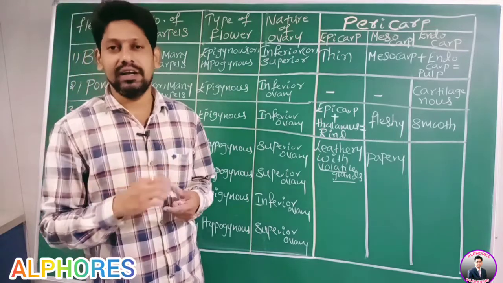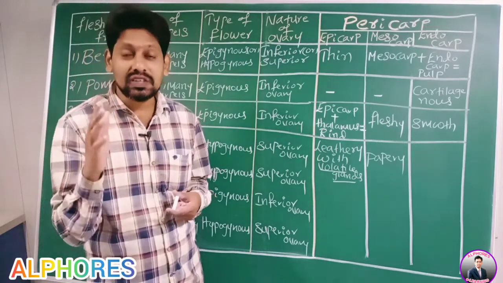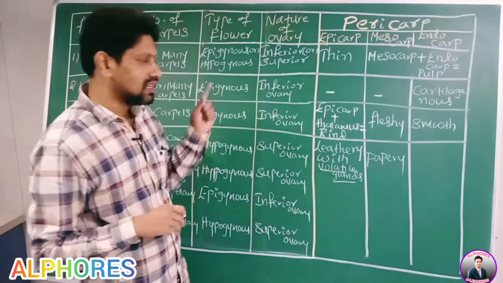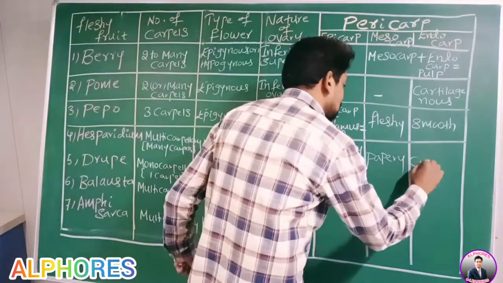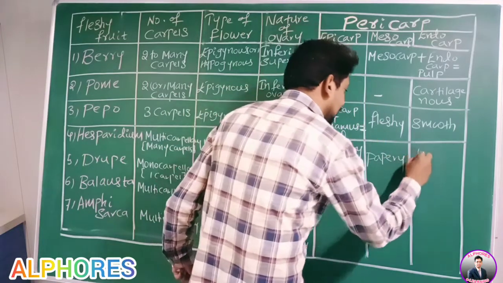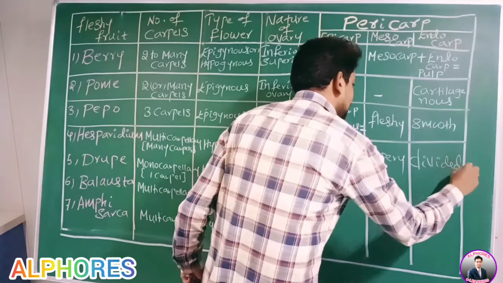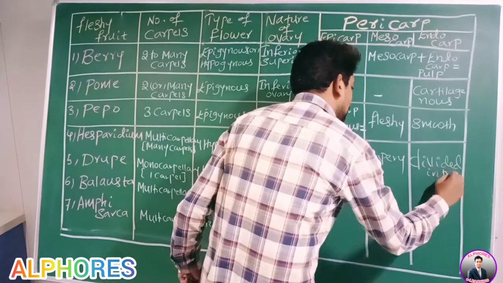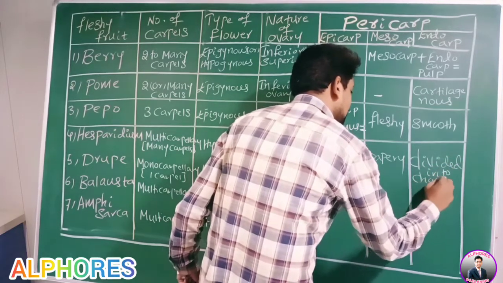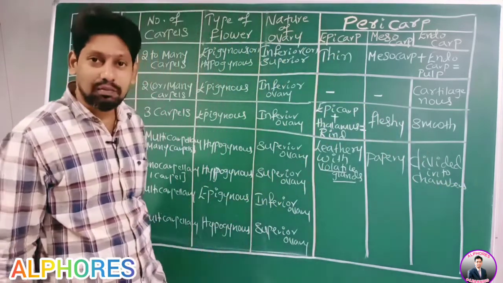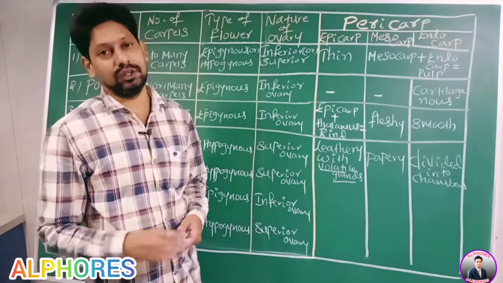Now go for endocarp. This endocarp is divided into chambers. Endocarp is divided into chambers.